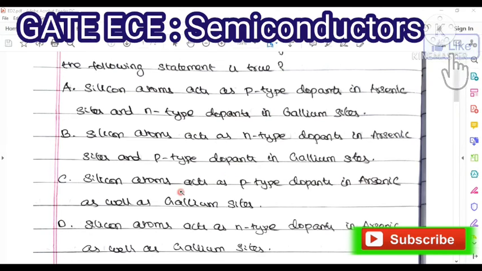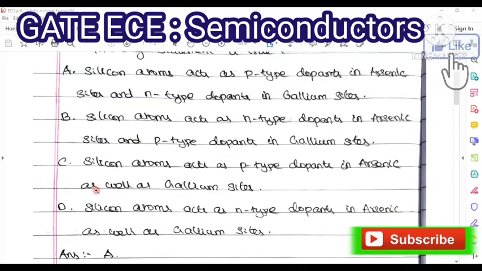Option C: silicon atoms act as p-type dopants in arsenic as well as gallium sites. Option D: silicon atoms act as n-type dopants in arsenic as well as gallium sites. True or false cases, right?